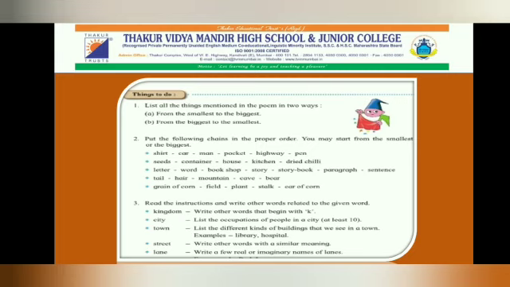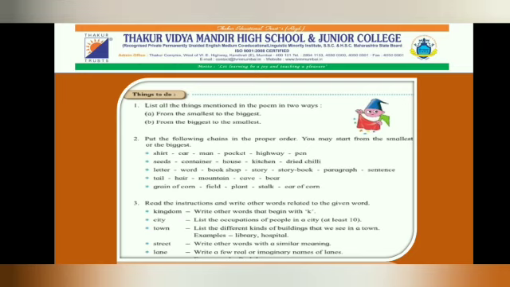Here are some questions for all of you. List all things mentioned in the poem in two ways. A. From the smallest to the biggest. B. From the biggest to the smallest. Answer for smallest to the biggest will be flowers, basket, bed, room, house, yard, lane, street, town, city, kingdom. Now, from the biggest to the smallest: kingdom, city, town, street, lane, yard, house, room, bed, basket, flowers.